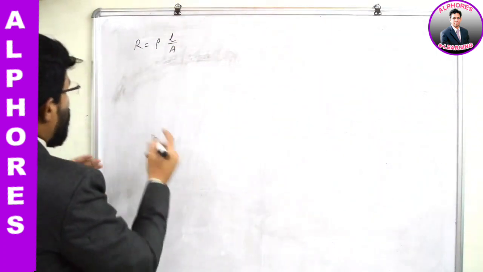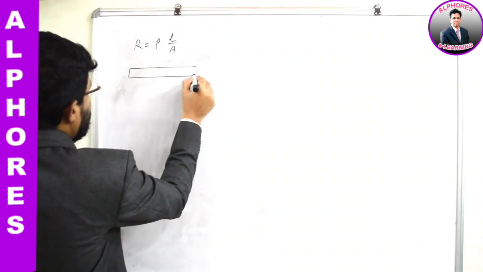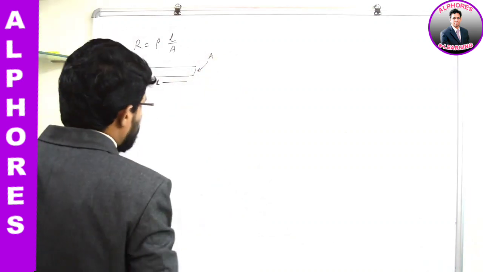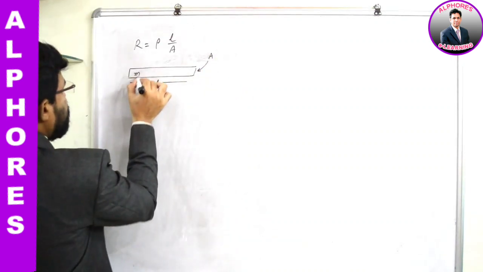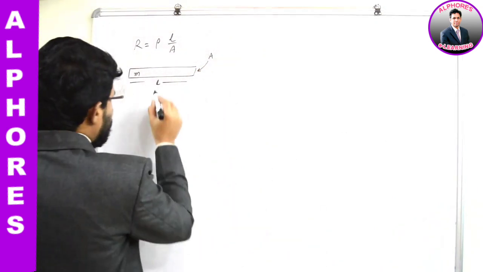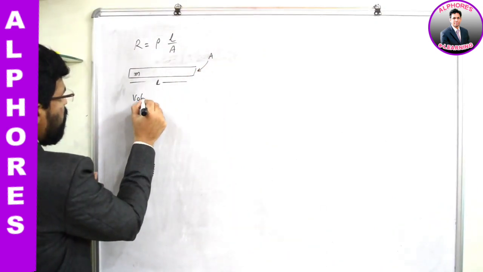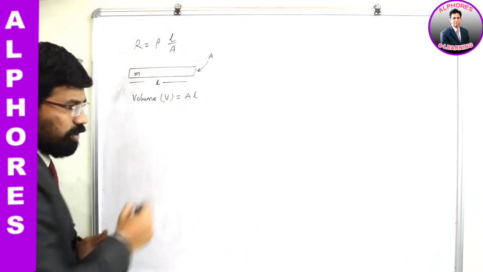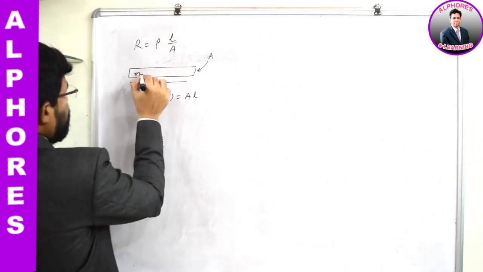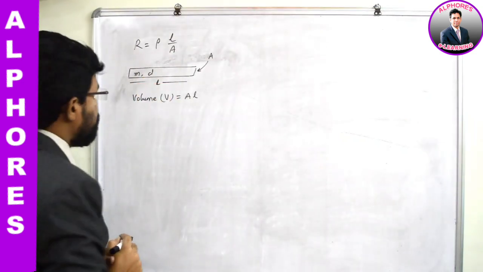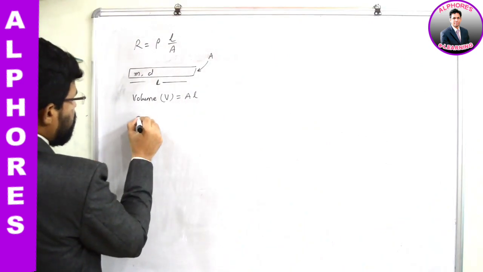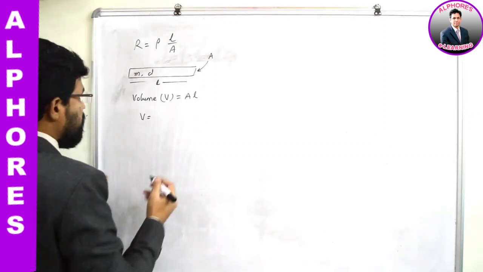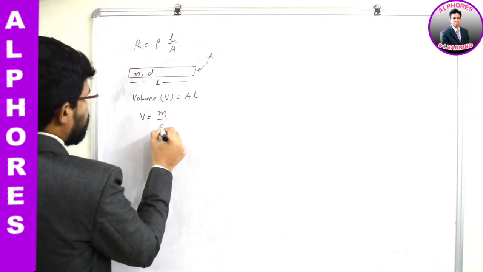Whatever material I have taken, let us say it's a conductor of length L. Let us say its cross-section area is A. Let us say its mass is M. If cross-section area is A, length is L, volume V can be written as A into L. We have already talked about this in the previous sessions. Let us say density is D. Density of this material is D. Therefore, density is equal to what? Basically, mass by volume, right? So volume can be expressed as mass by density.